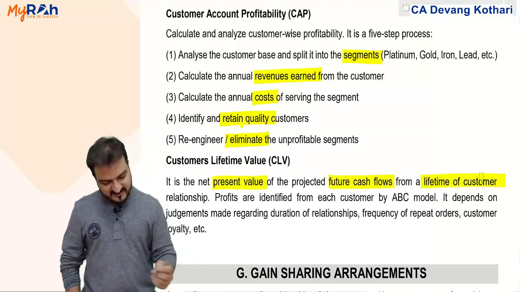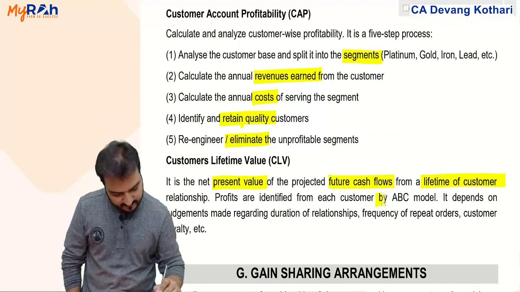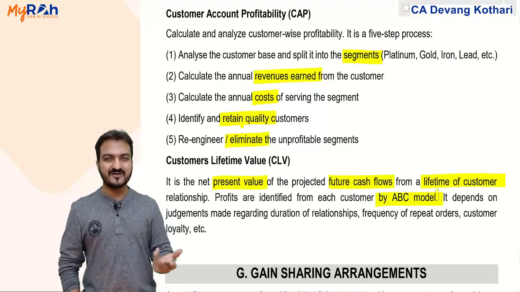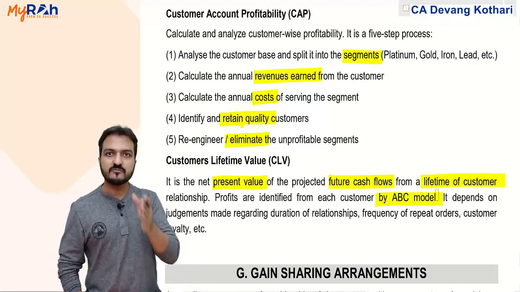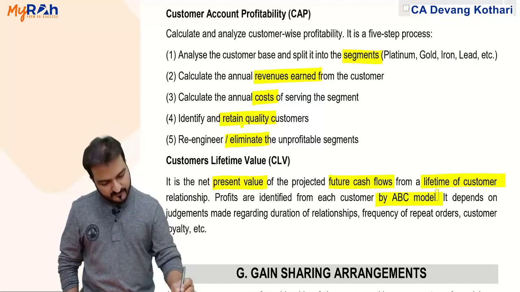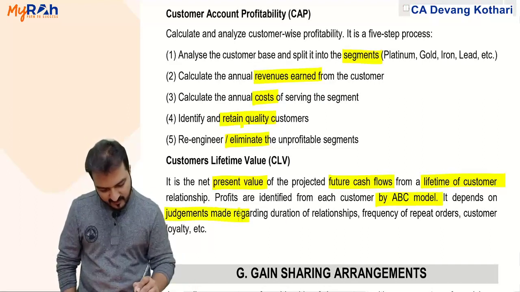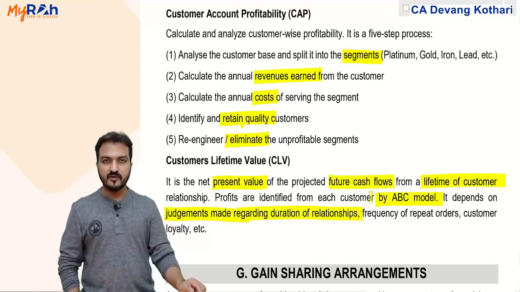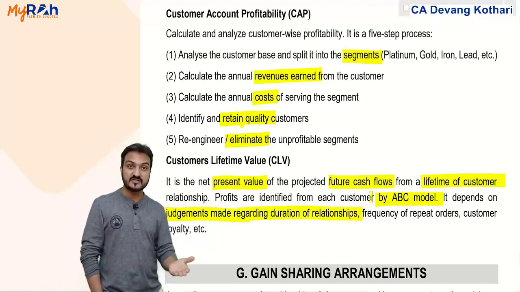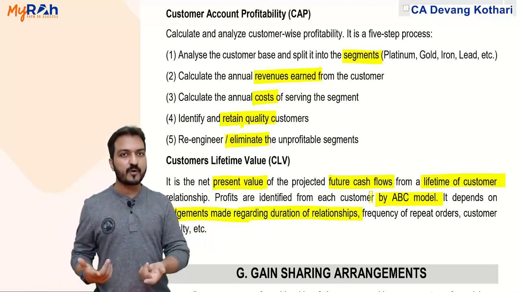In this case, profits are identified by activity based costing. Naturally, it is the best way to identify customer-wise profit, and it depends on the judgment made regarding the duration of relationships. Look, I can never know for how many years this customer will be purchasing products from me.